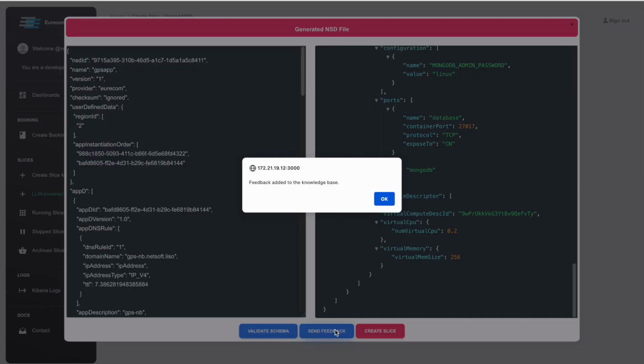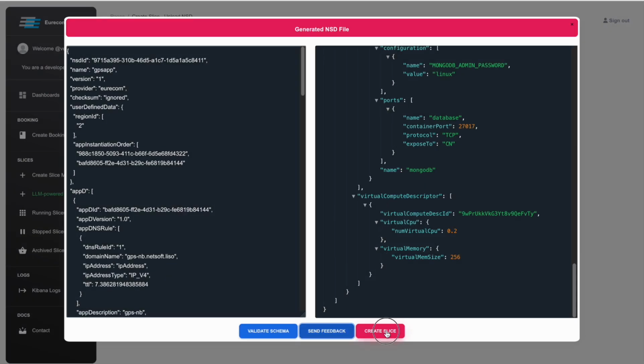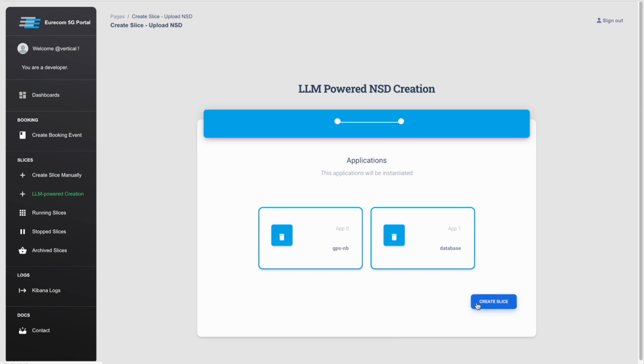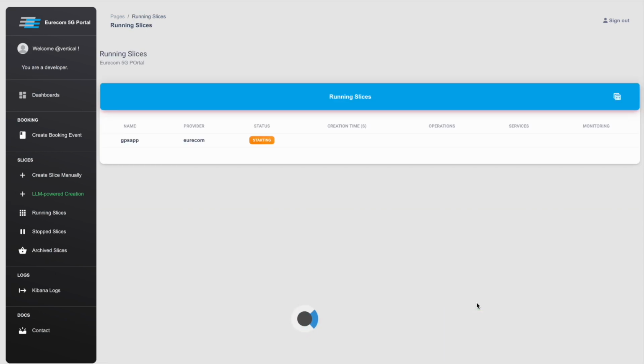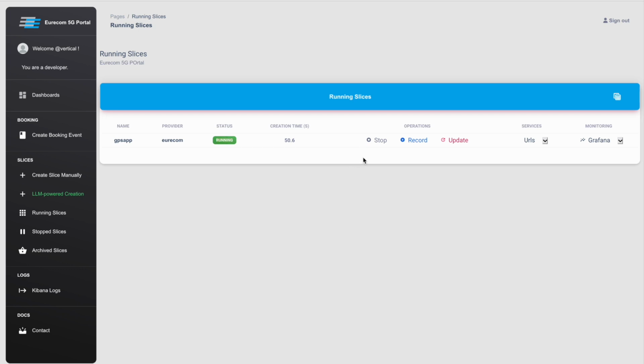The vertical sends the feedback here, and this example, which means the query and the NSD, was added to the knowledge base. So now the user can create the slice directly using the generated NSD. The slice is created and is running, and as you can see, we have the two applications, the northbound and the database. We can also access the northbound via this graphical user interface.